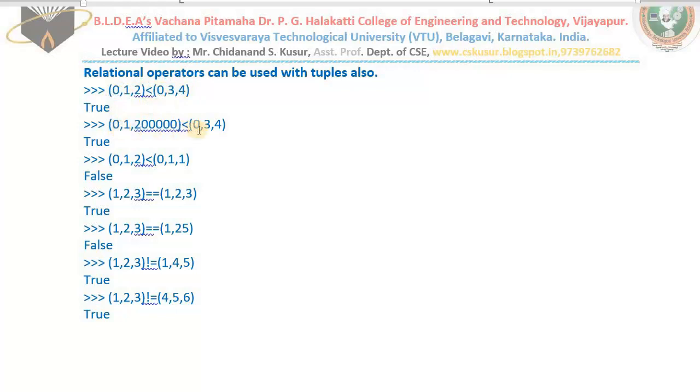0 is less than 0? Yes, no problem, you can say yes for this. 1 less than 3, yeah. But here is an interesting thing we need to concentrate on. Do you know, is 20000 lesser than 4? No. Still, what will Python do? It will compare only the first character from that number. That means 2 is lesser than 4? Yeah, that's why we are getting True. This point you need to remember. Such questions you may get in a technical round.